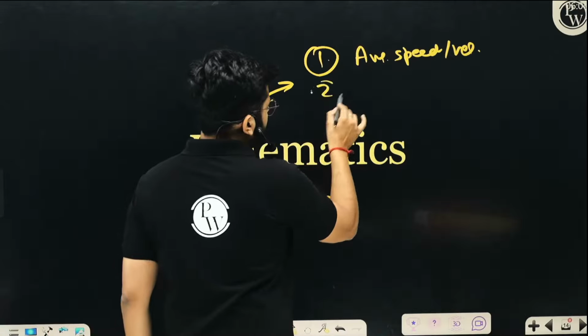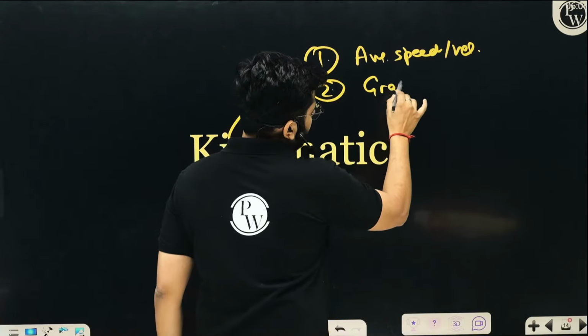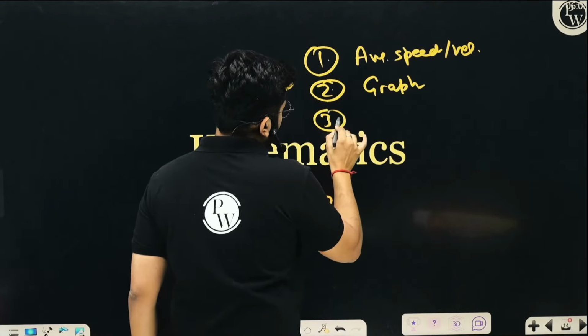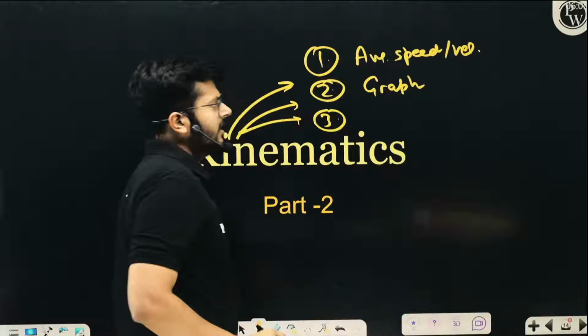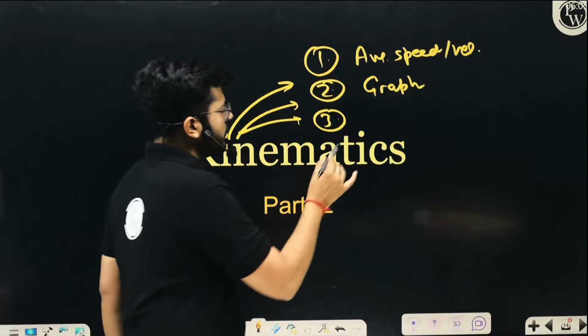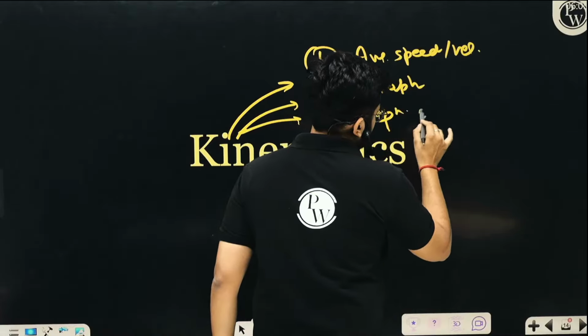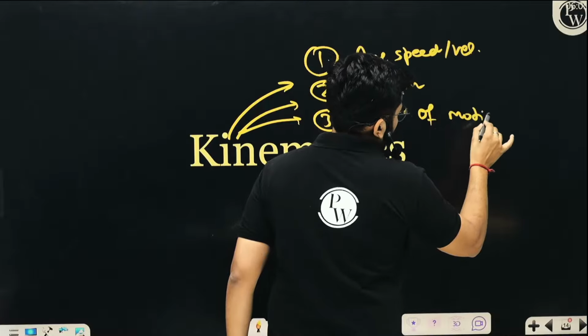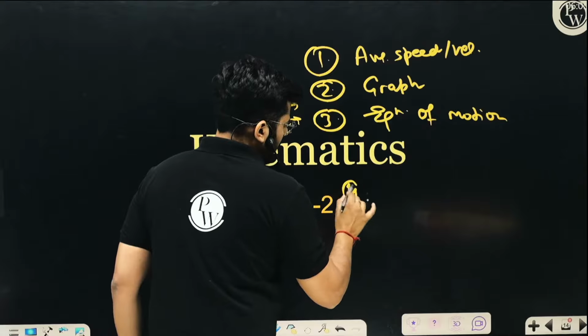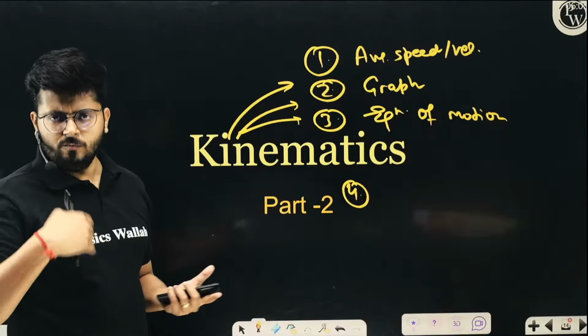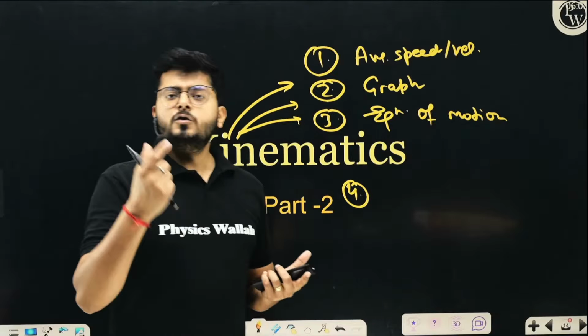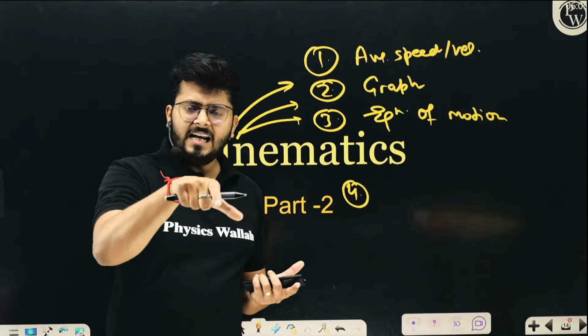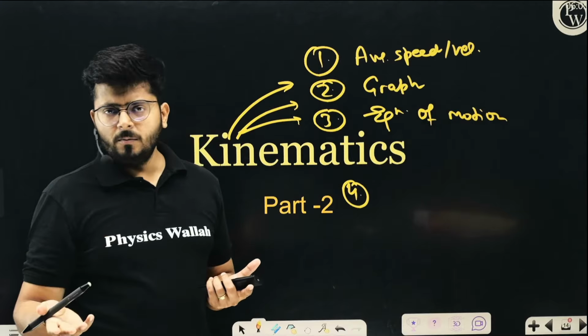The second kind of question that is asked is mostly graph based. The third kind of question asked from kinematics is equation of motion. And at last, we have motion in a plane as well. Within projectile motion, there are certain kinds of problems they ask.